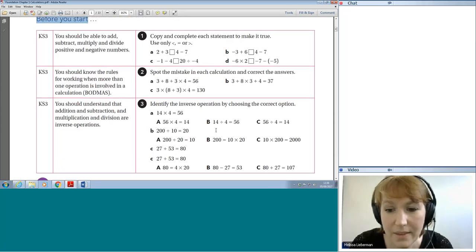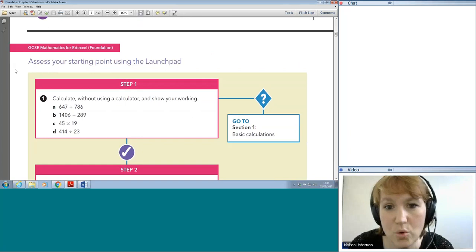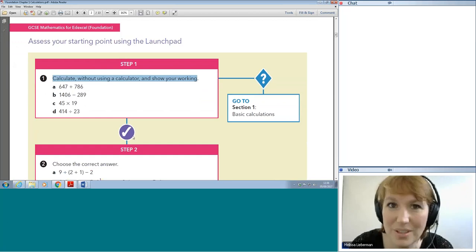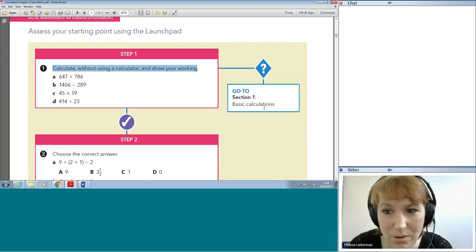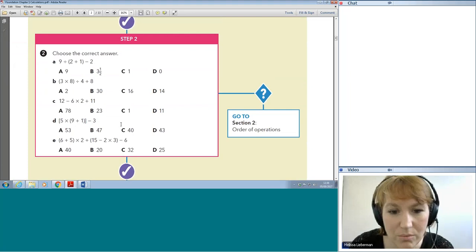The next thing I want to show you is that every chapter in the book starts with this launch pad. And the way that this launch pad works is to check your previous knowledge. So if you've done this topic before, and you can do all of question 1 very easily, work all of these things out without using a calculator, then tick. There's a little tick box there, then you can go on to the next step. You don't need to do section 1, basic calculations. Go through step 2. If you can do all of step 2, tick, you can go on to step 3. If you can't do step 2, then you go on to section 2.